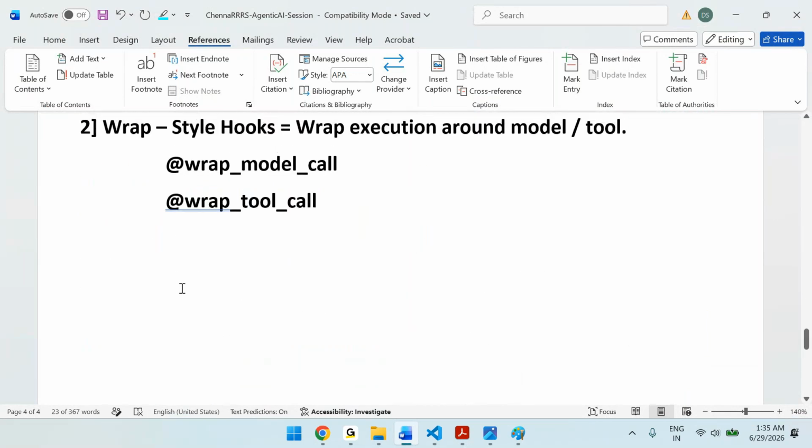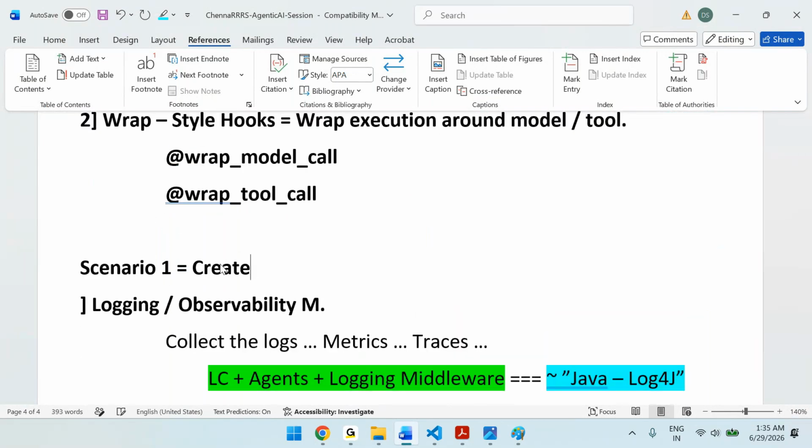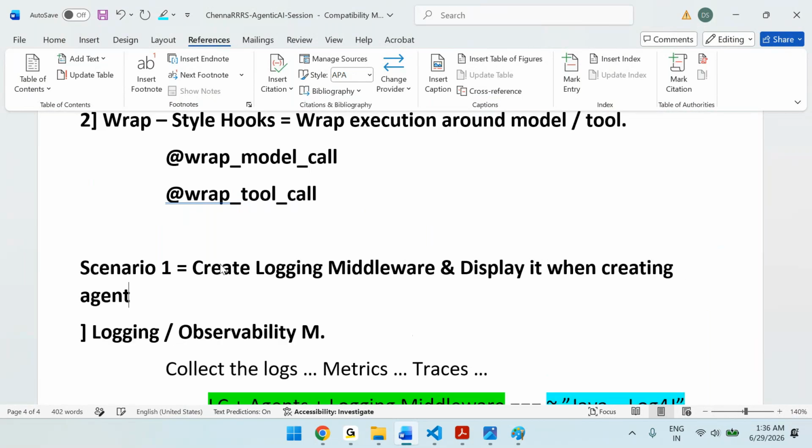Okay, scenario one. Create a logging middleware and display it when creating the agent.